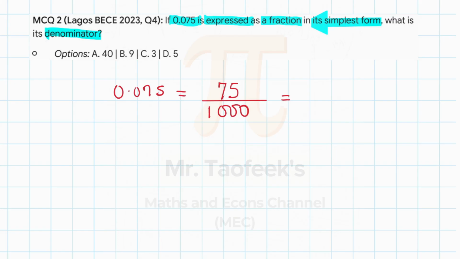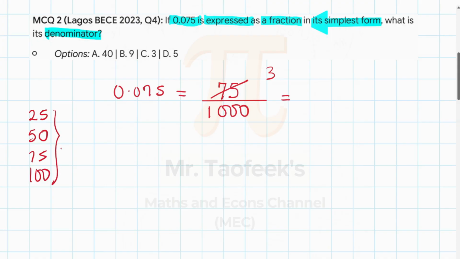So this one now, 75 and 1000. We know for sure that 75 is a multiple of 25: 25, 50, 75, and so on. And 1000 is definitely also a multiple of 25. How many 25s go in 75? Obviously 3. How do we know that? 25 times 2 becomes 50. Add another 25, which is times 3, that becomes 75. Add another 25, which is times 4, that becomes 100, and so on and so forth, right?